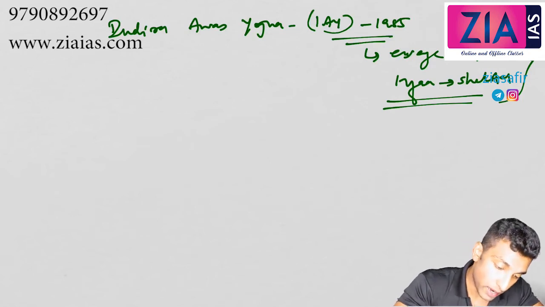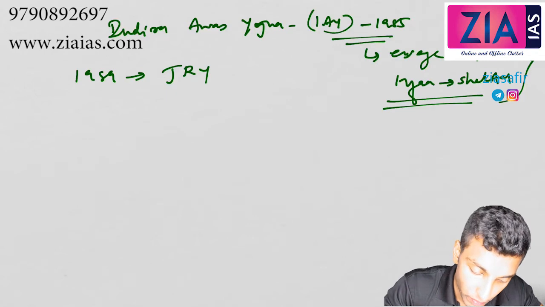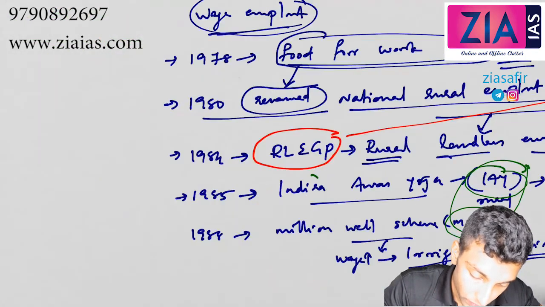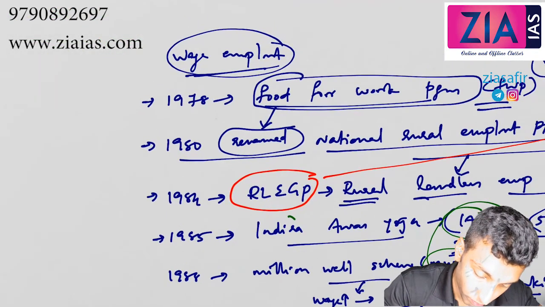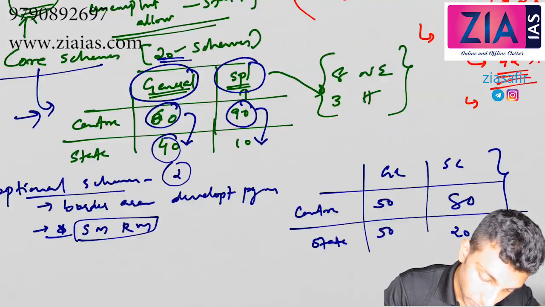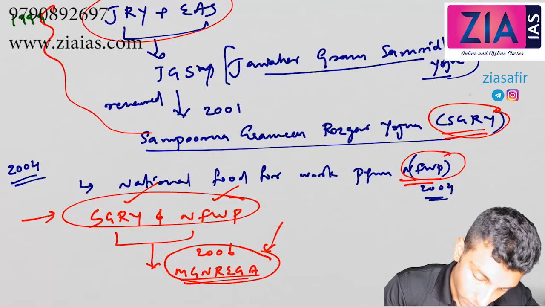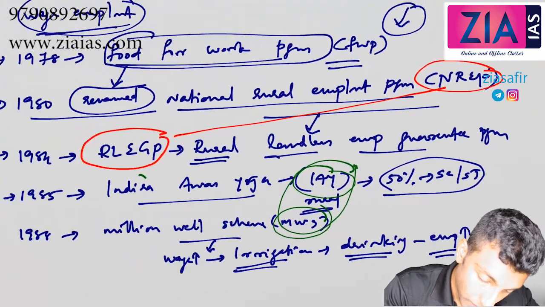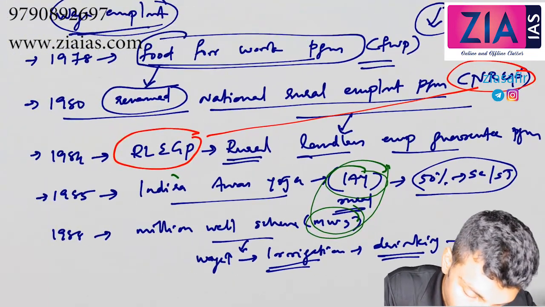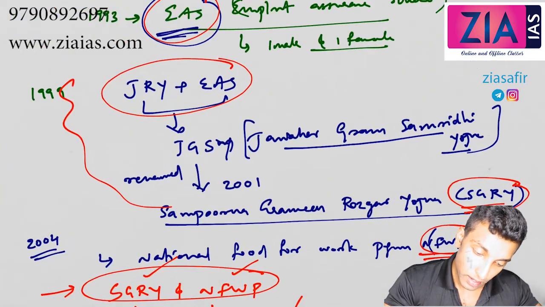Now in 1989, it was made a sub-scheme under JRY. We have discussed that, right? When we discussed Indira Awas Yojana, the Million Wells Scheme was actually merged.